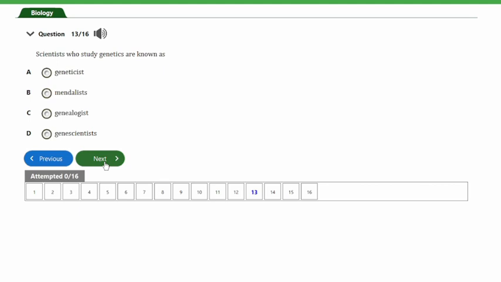It says, scientists who study genetics are known as A. geneticists, B. Mendelists, C. genealogists, and D. gene scientists. So guys, the answer to this question is option A, and that's geneticists. So let's look at the next question, and that's question number 14.